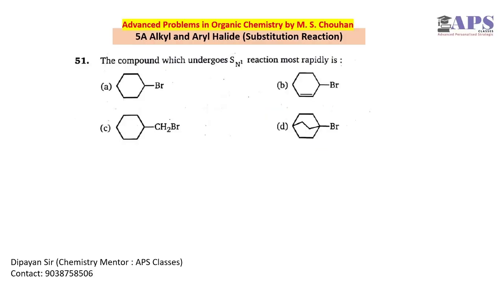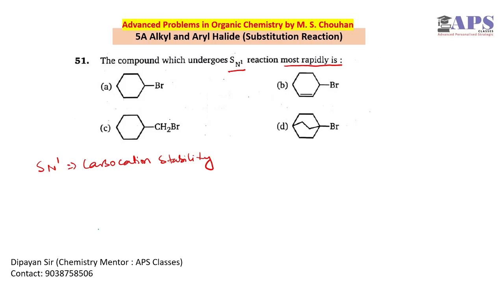So this is question number 51, and we have to check the compound which undergoes SN1 reaction most rapidly. In case of SN1 reaction, we always have to go for carbocation stability. The more stable the carbocation, the higher the rate of the SN1 reaction.